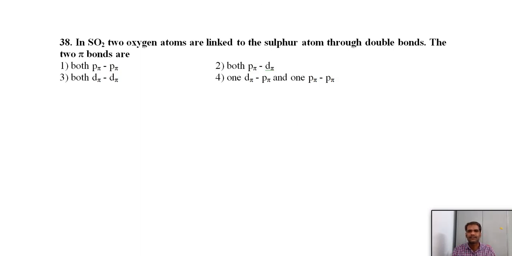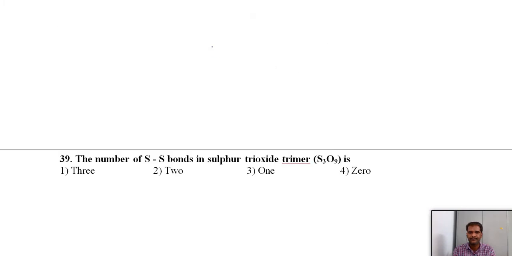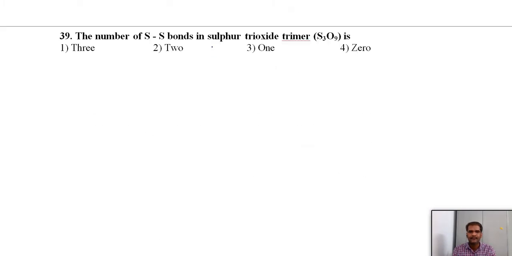Next question. In SO2, 2 oxygen atoms are linked to the sulfur atom through double bonds. So the 2 pi bonds we have already discussed. One is a d pi p pi, one is a p pi. Just now I explained both SO2 and SO3 cases. The number of SS bonds in sulfur trioxide trimer, just now the same. S3O9 or SO3 taken thrice, both are the same only. So the number of SS bonds is 0.